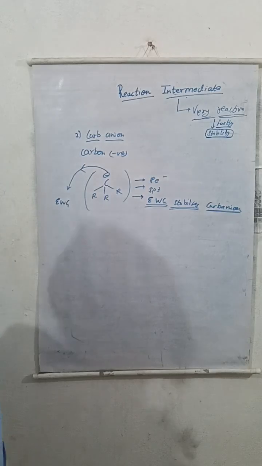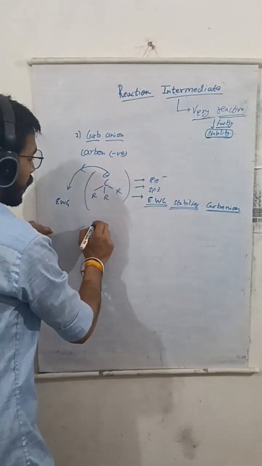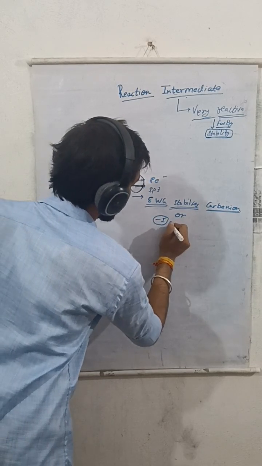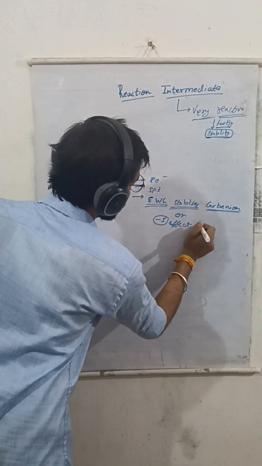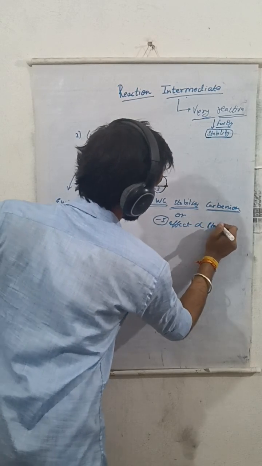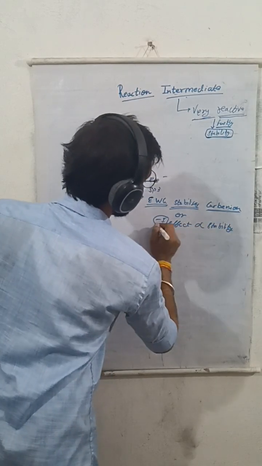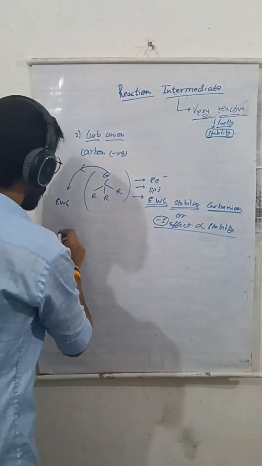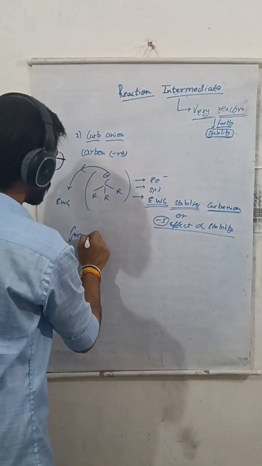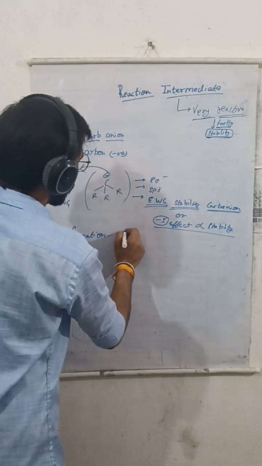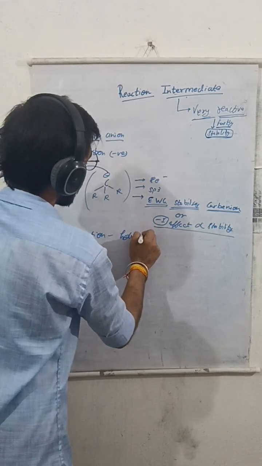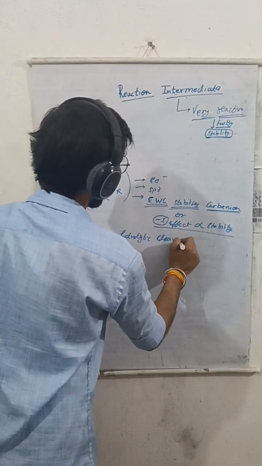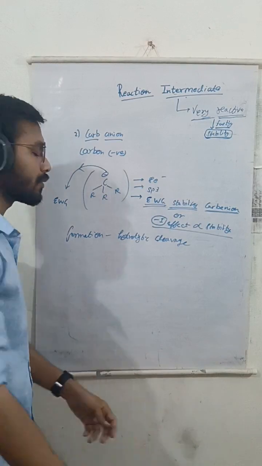This is the point. Or we can say that minus I group, minus I effect is directly proportional to stability of carbonyl. Now, if we talk about formation, it is also formed by the help of heterolytic cleavage of a bond.